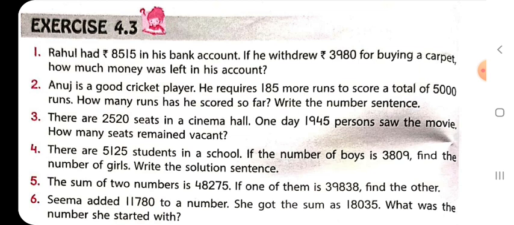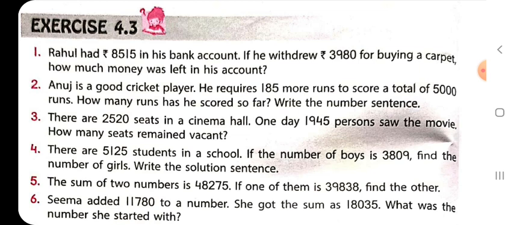There are 5125 students in a school. So they are telling us about the number of students in a school, and they are 5125. If the number of boys is 3809, and here the number of boys is given, that is 3809, find the number of girls.